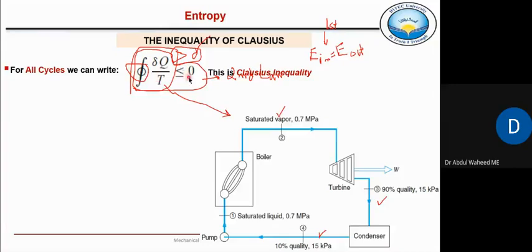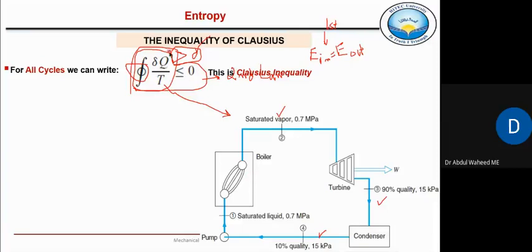If it is equal to zero, it means this is a reversible heat engine, which is not possible because there is nothing in this universe which is totally reversible. There is no such process because we cannot avoid all the losses or all the irreversibilities.